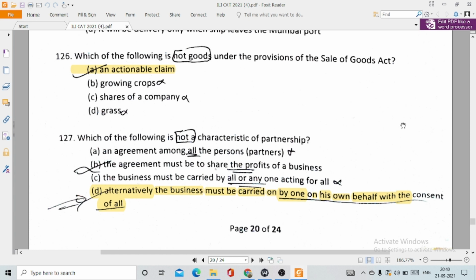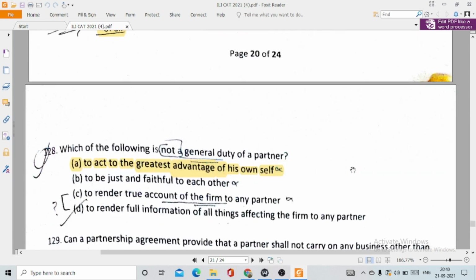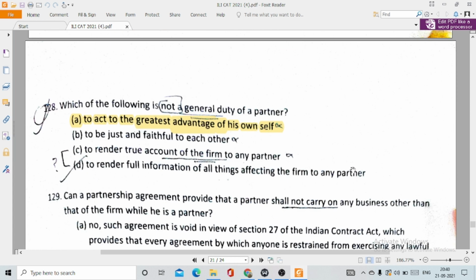Then the agreement must be to share the profits of a business. C, the business must be carried on by all or anyone acting for all. Then 128, which of the following is not a general duty of a partner? This is option number A, to act to the greatest advantage of his own self. So this is not a duty of a partner.